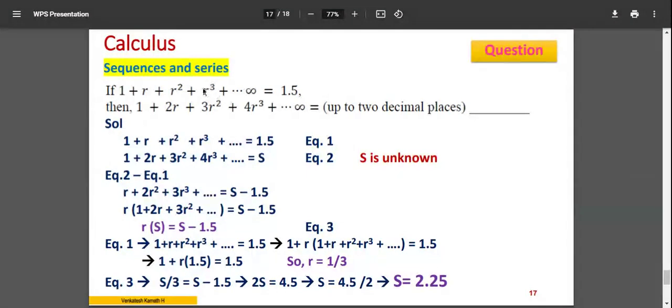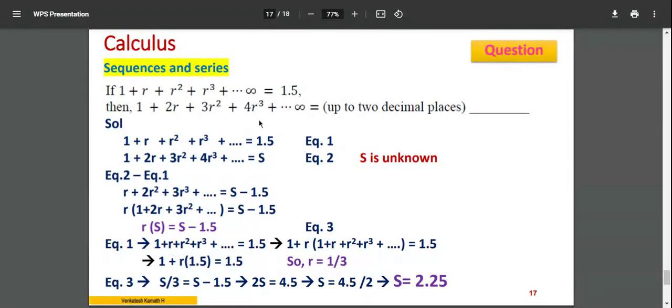That is possible only if r is lesser than 1. I'm telling you the final answer here. If you scroll down, r is equal to 1 by 3, which is less than 1. So 1 by 9 is lesser than 1 by 3, and 1 by 27 is lesser than 1 by 9. This is what I meant by convergence.